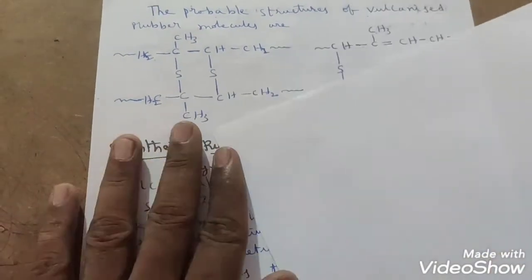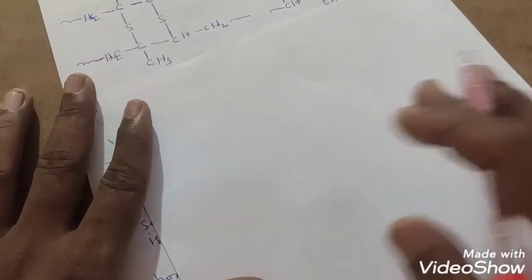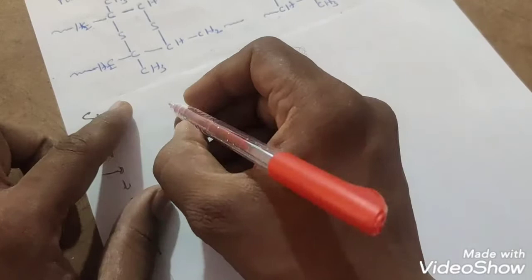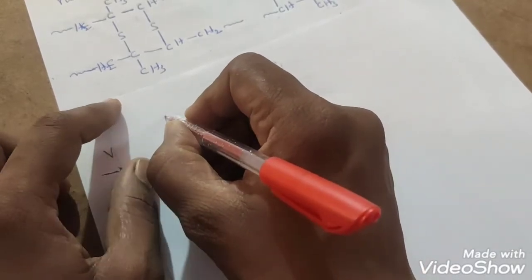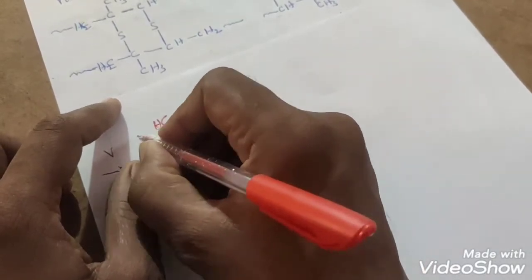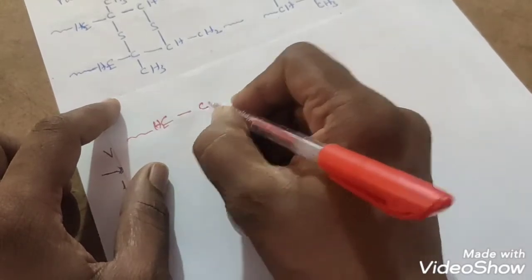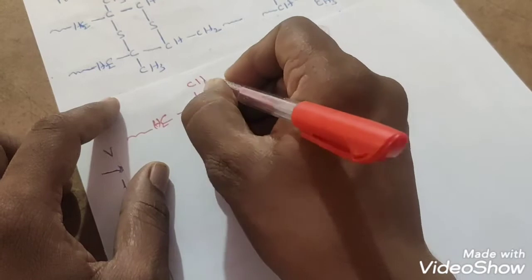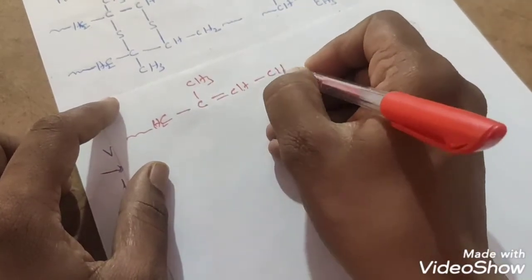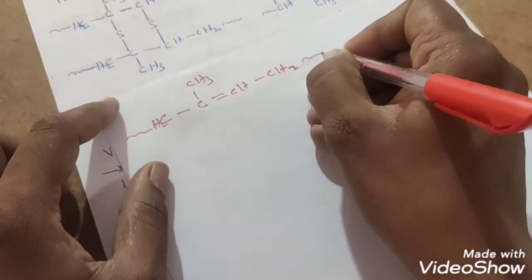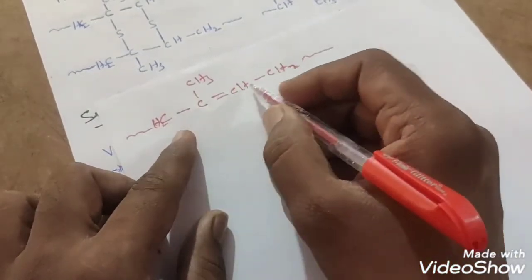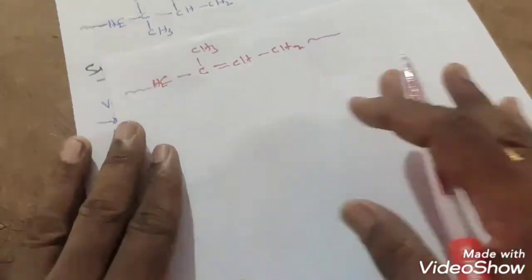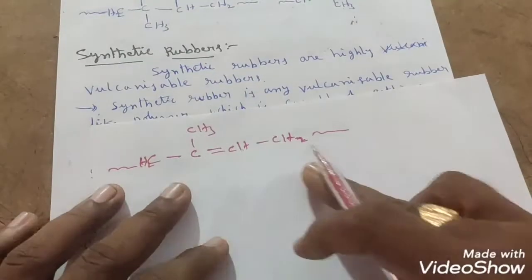If you take that part, how do we get it? We will see now. Let us take the natural rubber part. That will be CH2 continuation part, C double bond CH, here CH3, here CH2 continuation part. Natural rubber, one of the parts I have taken, right? Like this we will get in natural rubber. Then how do we get this?